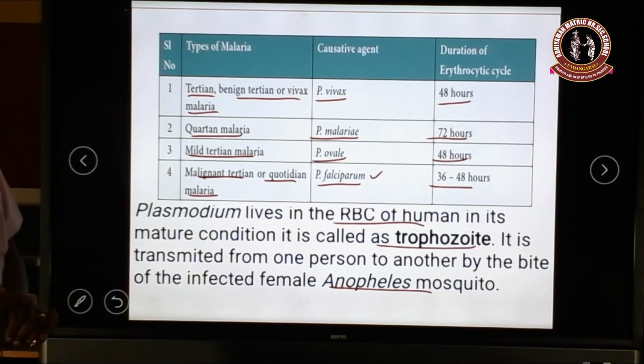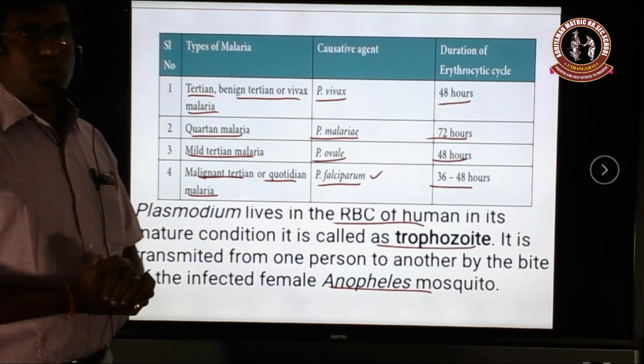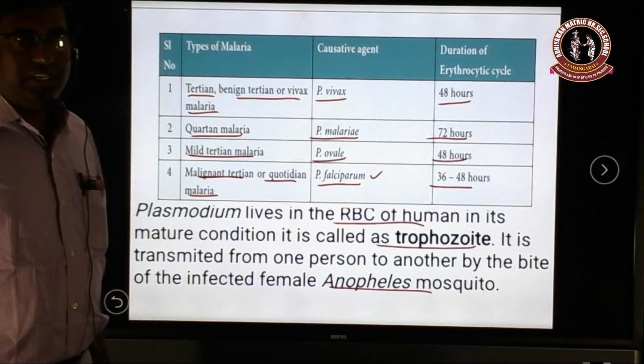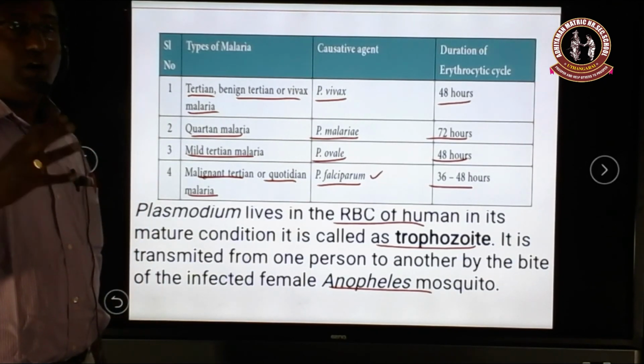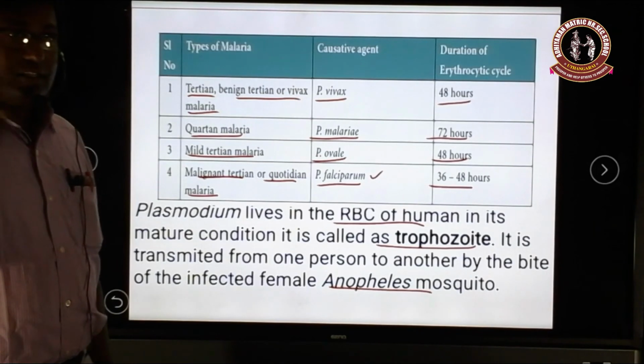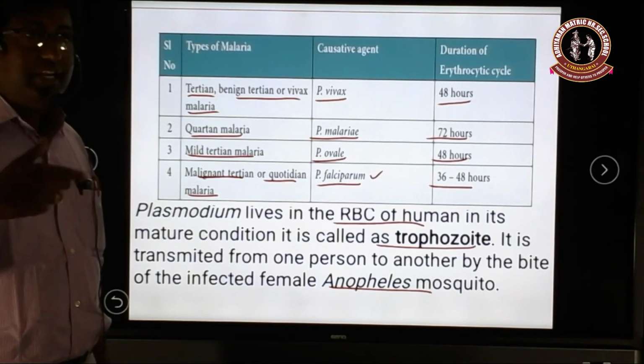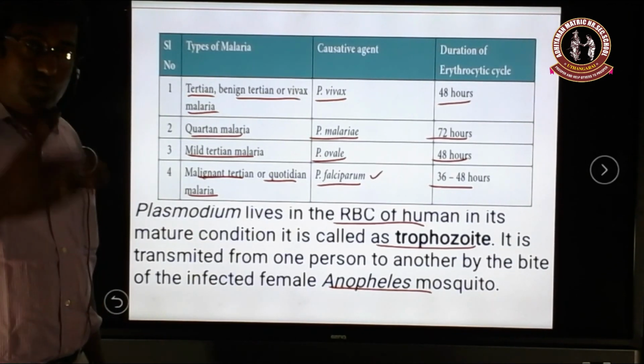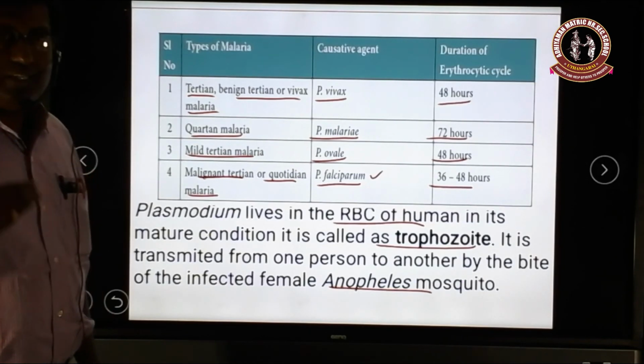Okay, this completes malaria, dear students, and in the next class we will see the life cycle of Plasmodium: how it comes from one person to another, how the life cycle goes inside the human body, and then how it spreads to the next person. That we will see in the next class.